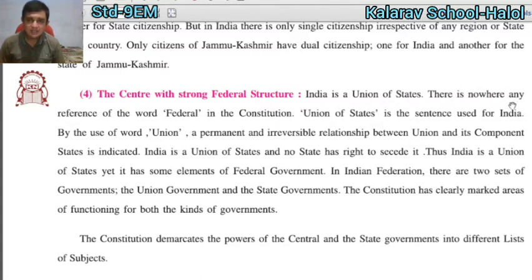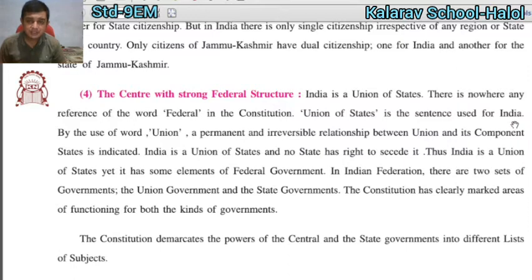There is no reference to the word federal in the constitution. Union of states is the phrase used for India.